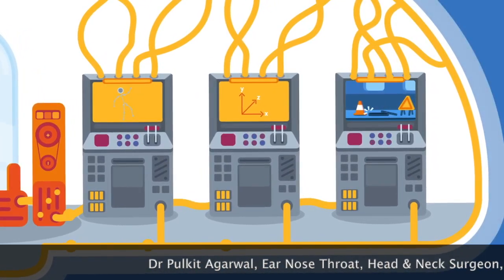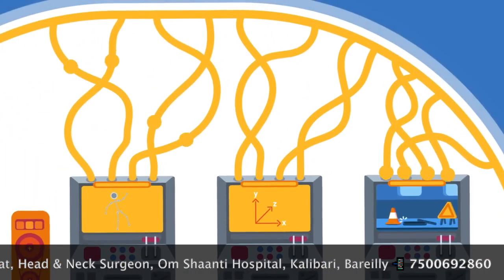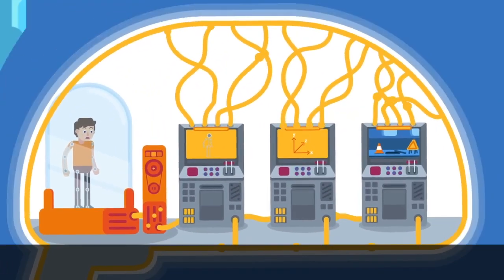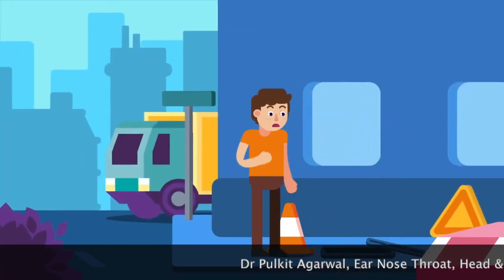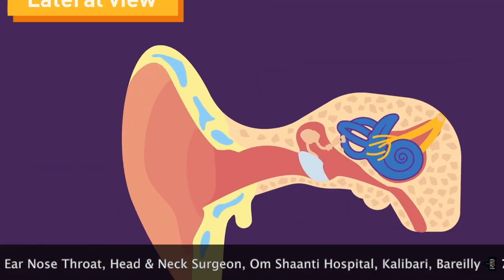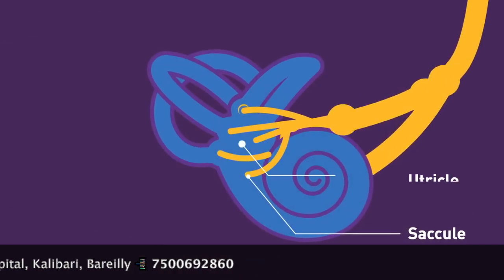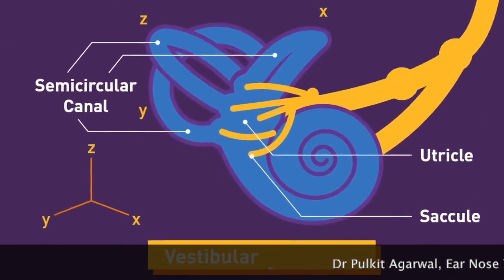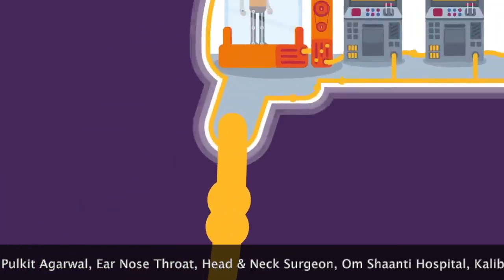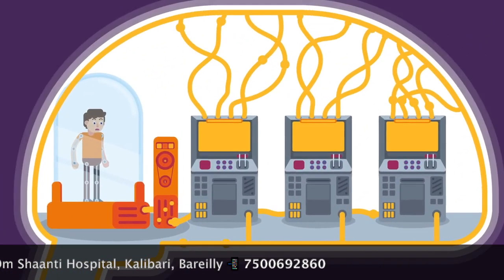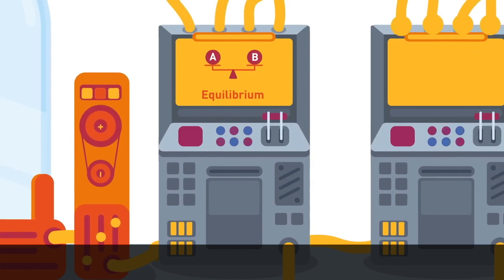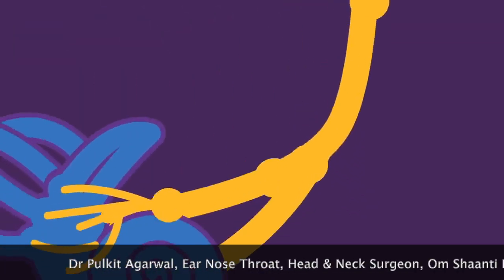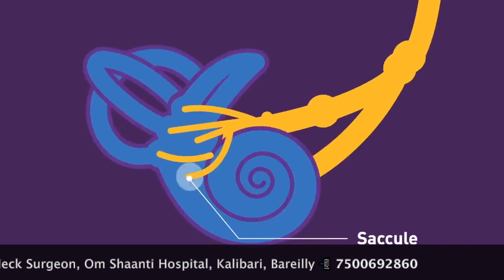Our brain receives inputs from our eyes, muscles, joints, and vestibular system in our ears. Then it processes these nerve impulses so that it can give the person a correct perception of the environment. Our ears contain special parts like the saccule, utricle, and 3 semicircular canals, which are all part of the vestibular apparatus. The purpose of vestibular apparatus is to provide the brain the correct perception of equilibrium, balance, spatial orientation, and motion. The parts that are responsible for vertical orientation are the saccule and utricle.